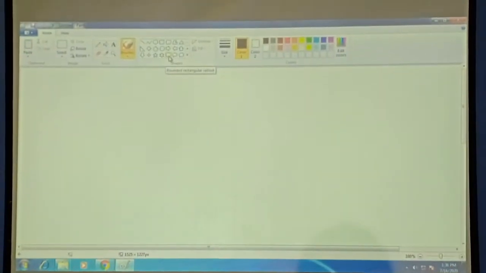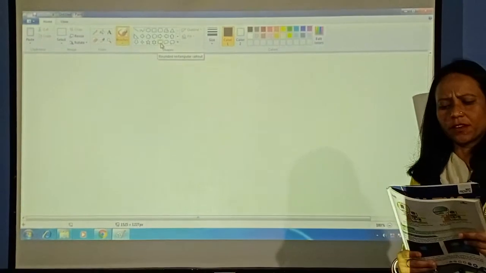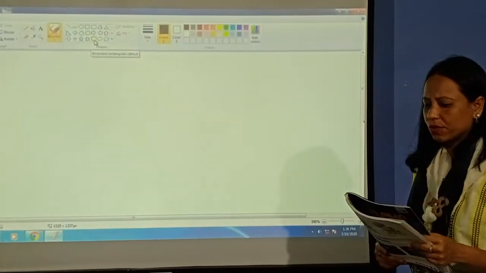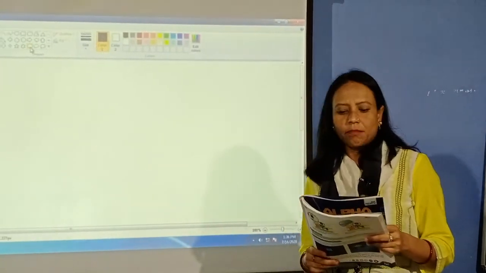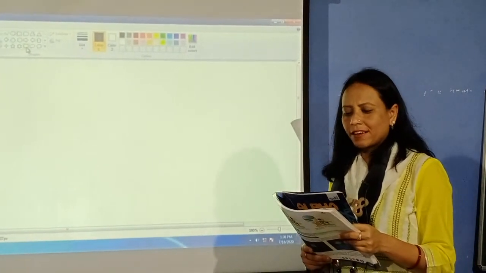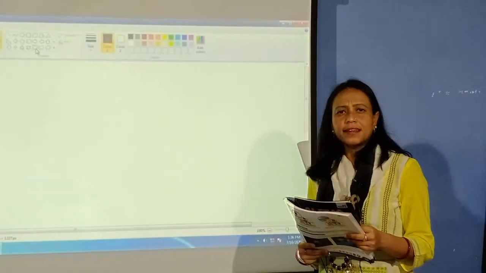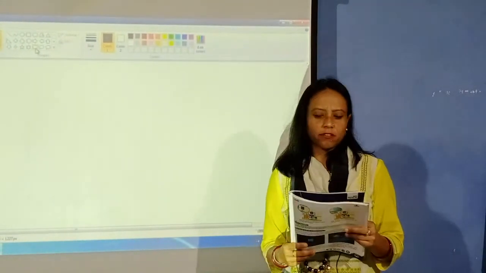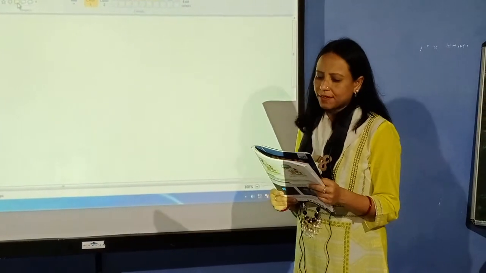Now the second topic is Microsoft Windows. Microsoft Windows is one of the most widely used operating systems for computers. Microsoft Corporation has developed the Windows operating system. In 1985, Microsoft introduced its first version of Windows operating system.